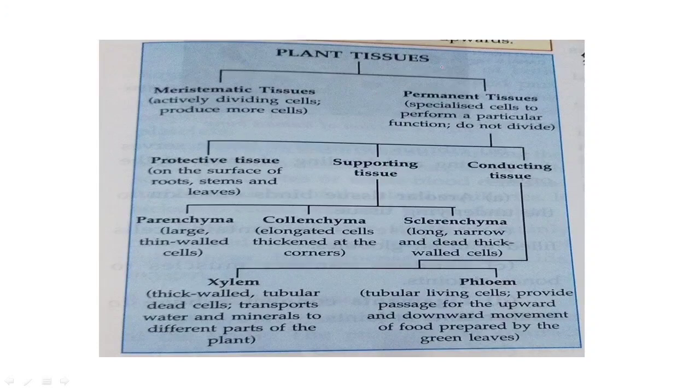Plant tissues are broadly classified into two groups. First group is called the meristematic tissues, and the second one is the permanent tissues. In meristematic tissues, the cells are capable of dividing, and that is the reason they are found in only those regions where there is growth. Means those locations of the plant body where growth occurs. Let me teach you a little bit about it.